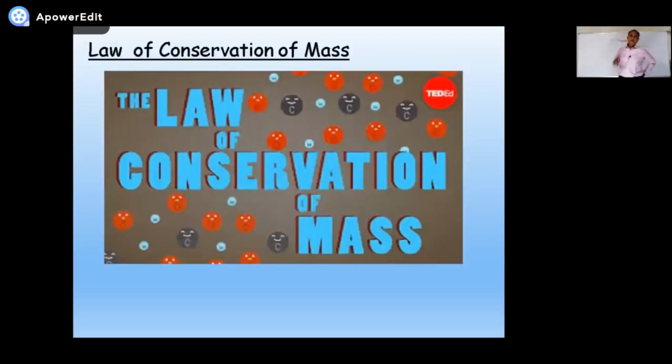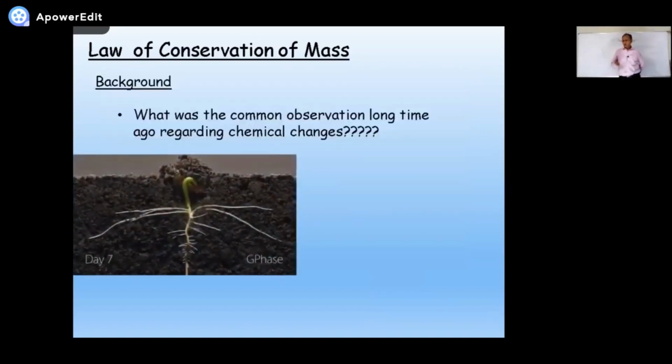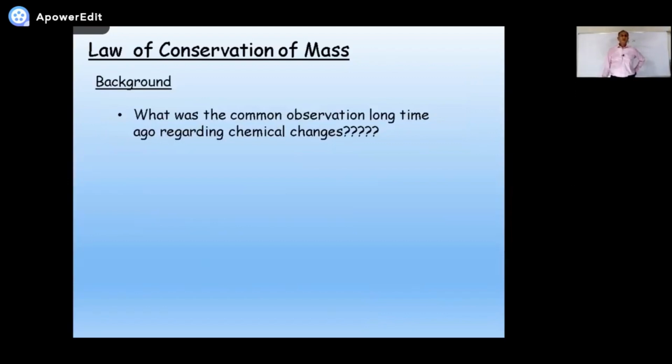So the first law, the law of conservation of mass, we are going to begin. Let's talk about centuries back. What was the common observation a long time ago regarding chemical changes?